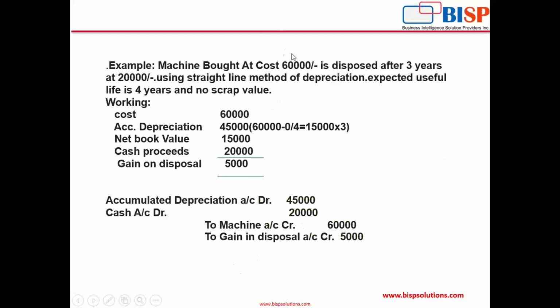To the machine account credit, it will be credited by 60,000 only, because it's the cost of the asset. The remaining, I know, is the net book value today after charging depreciation. So either you credit the machine account by 15,000, or you can do that 60,000 credit and debit 45,000 accumulated depreciation. The effect will be 15,000 credit only. In both ways, you can pass the entry. Whatever the difference is, it is the gain in disposal, 5,000.